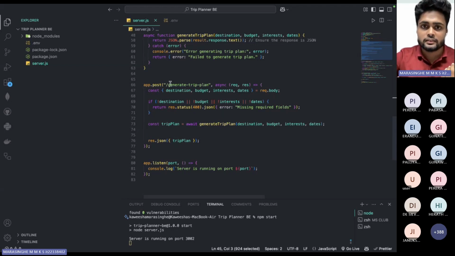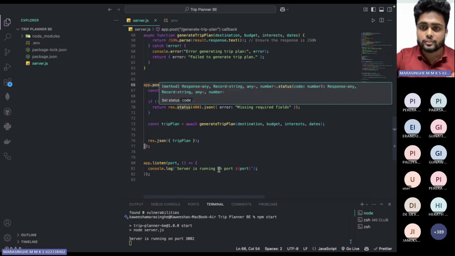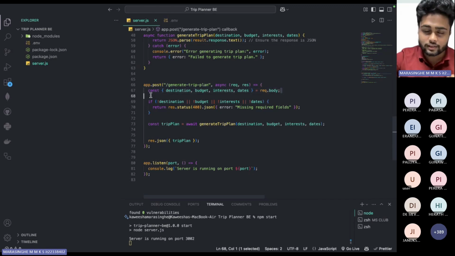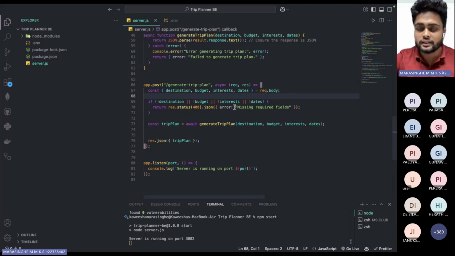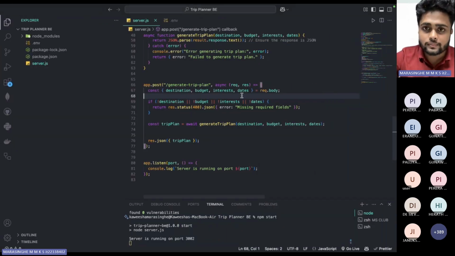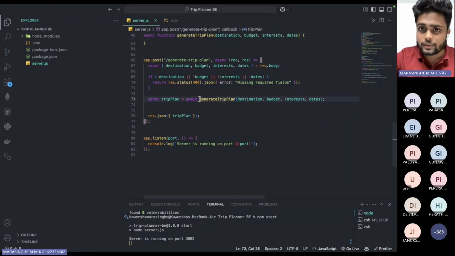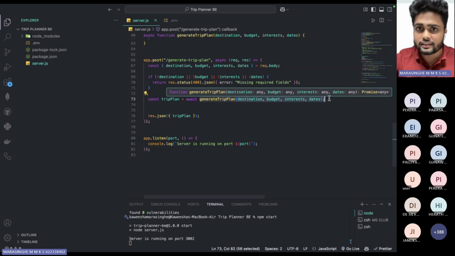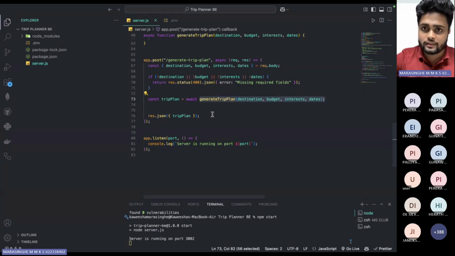This is the URL of generate trip plan, and in there the data comes from the request body and is initialized to these variables, which are destination, budget, interest, and dates. These are the inputs from the user, and those data are passed to a function that I created called generate trip plan.